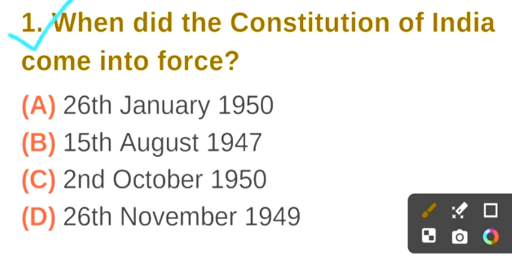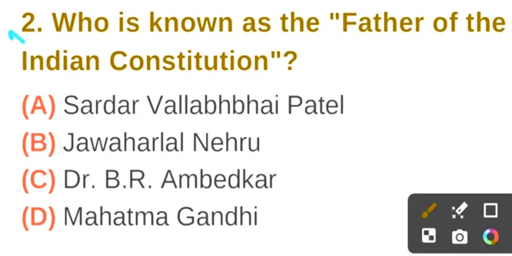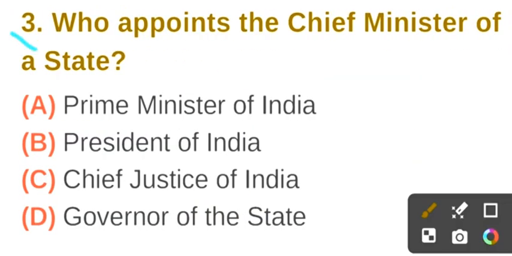Question number 1. When did the Constitution of India come into force? The correct answer is option A, 26th of January 1950. Question number 2. Who is known as the father of the Indian Constitution? The correct answer is option C, Dr. B.R. Ambedkar.